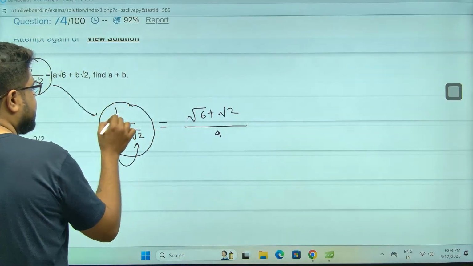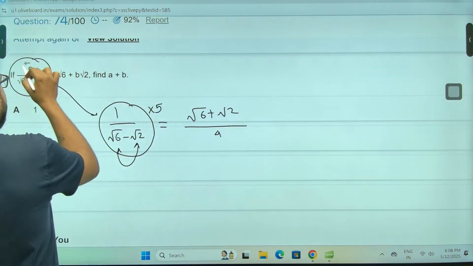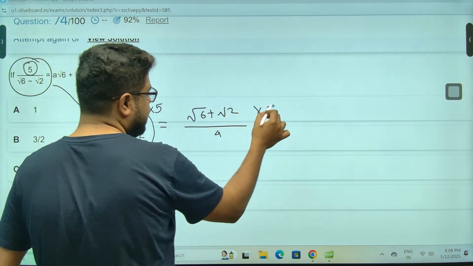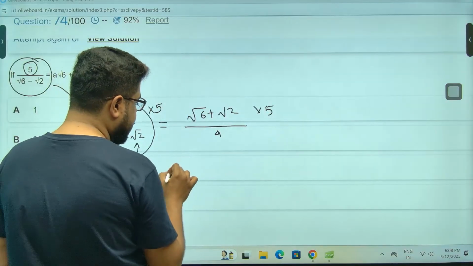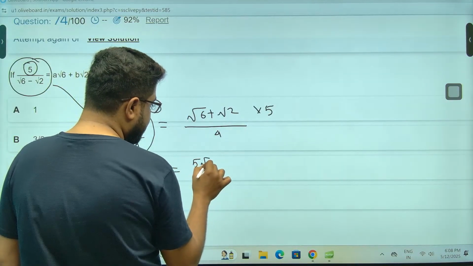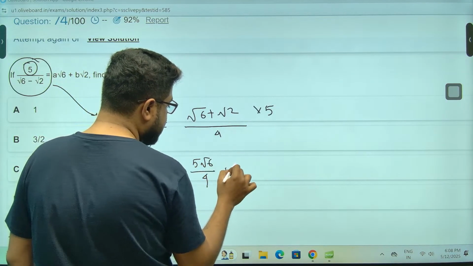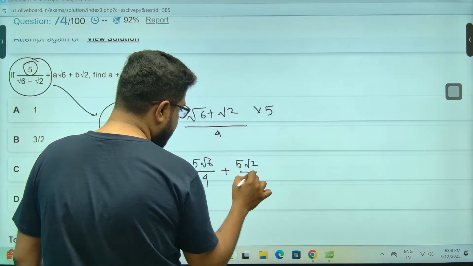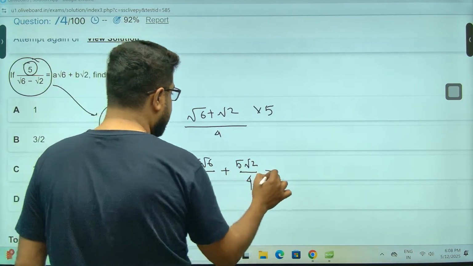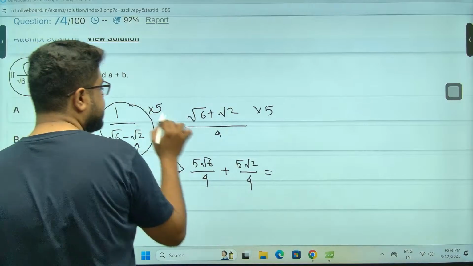But this was into 5 because 5 was there, so you just multiply by 5. That means we are getting 5 root 6 by 4 plus 5 root 2 by 4. This is given to you as A root 6 plus B root 2.